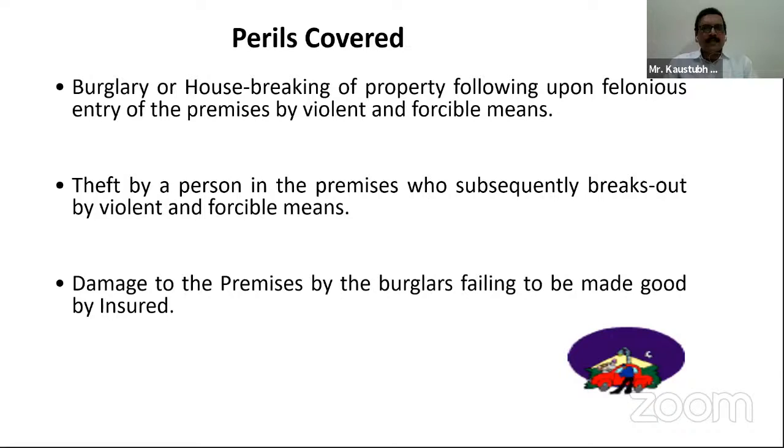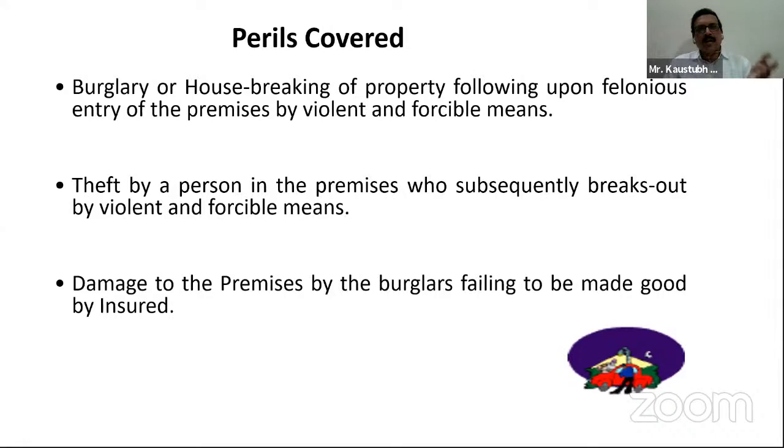Now, what are the perils covered? Burglary or housebreaking of property following upon felonious entry of the premises by violent and forcible means. Theft by a person in the premises who subsequently breaks out by violent and forcible means. Damage to the premises by the burglars, failing to be made good by the insured. These are the perils covered.